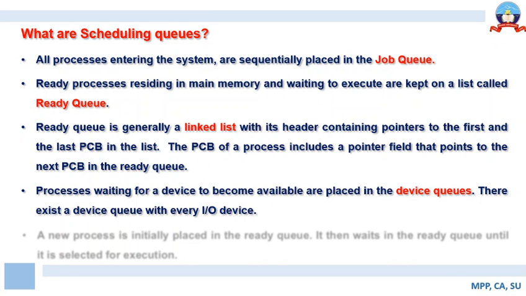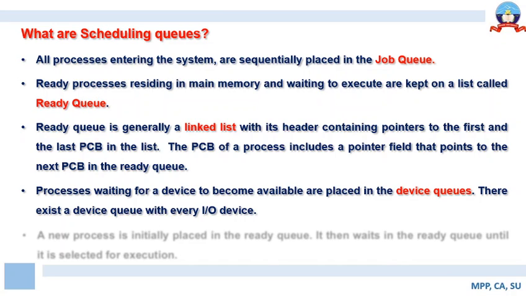Now likewise, processes that are waiting for a device to be allotted when it becomes available are placed in the device queue. For example, if a process X is awaiting allotment of an IO device, say a printer or a scanner, that process has to be placed in some queue that is waiting for allotment of IO devices. That queue is called a device queue. So a process waiting for a device to be allotted to it when it becomes available is placed in the device queue.